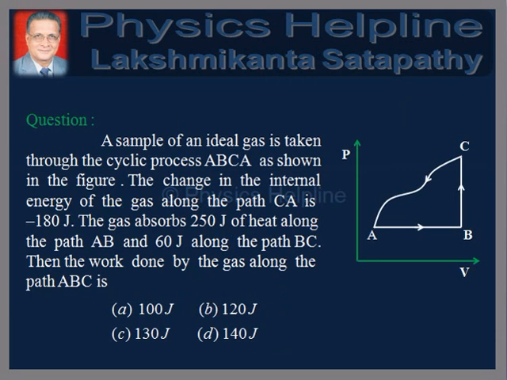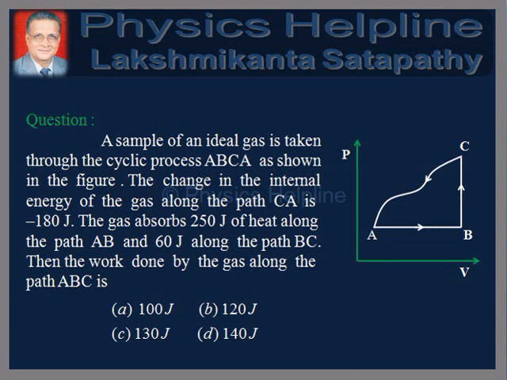A sample of an ideal gas is taken through the cyclic process ABCA as shown in the figure. The change in the internal energy of the gas along the path CA is minus 180 joules.